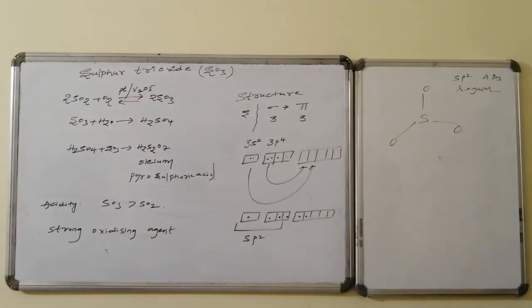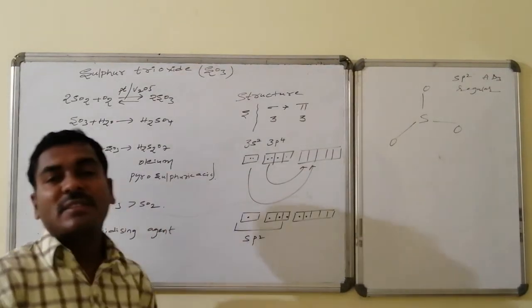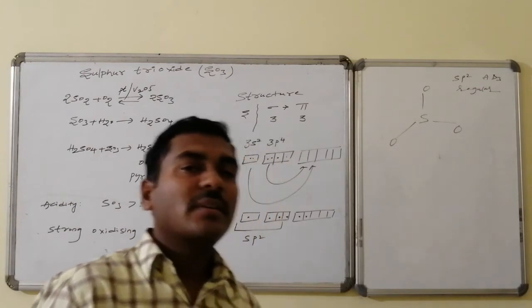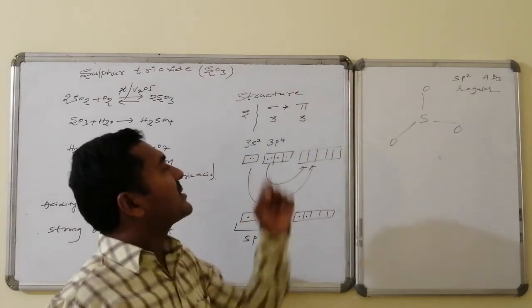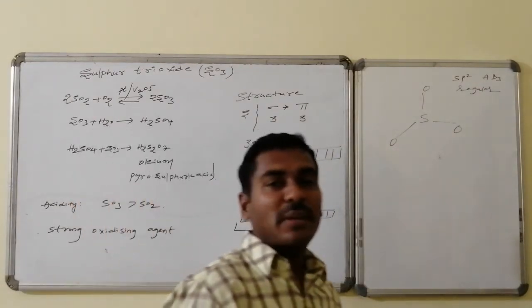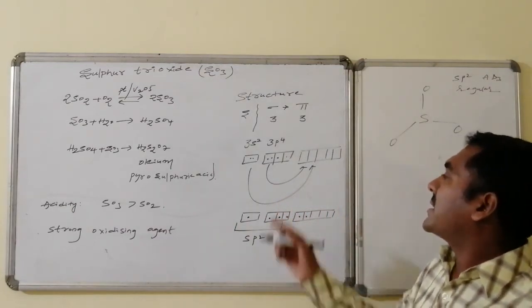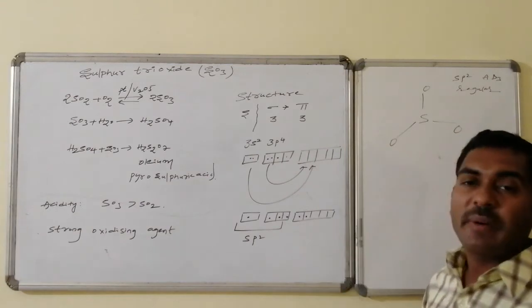Sulfur trioxide structure. Sulfur has to combine with the 3 oxygens. Every oxygen will form 1 sigma and 1 pi bond. So the total sigma bonds and total pi bonds expected are 3 plus 3, total 6. Out of 6, valid are 3. It has to form 3 sigma bonds and 3 pi bonds.